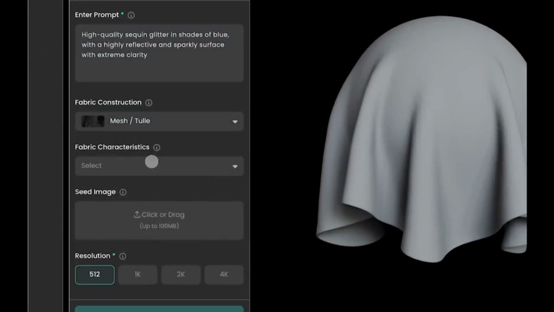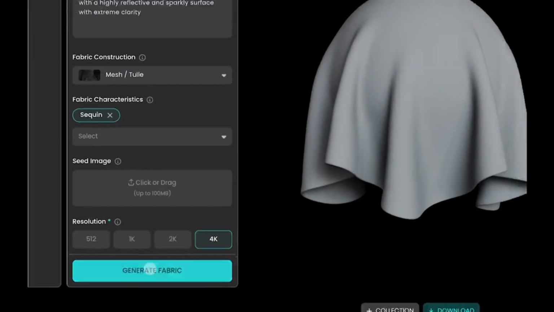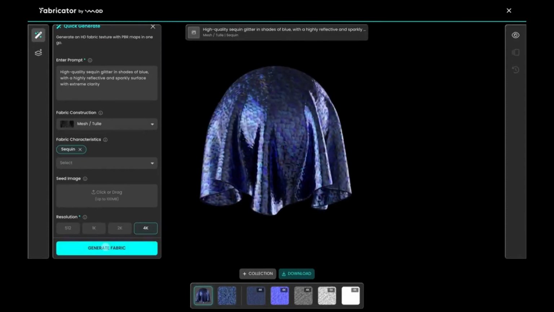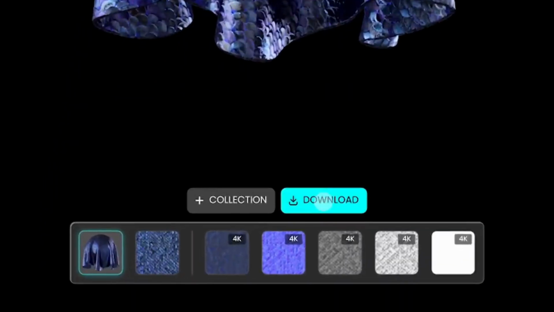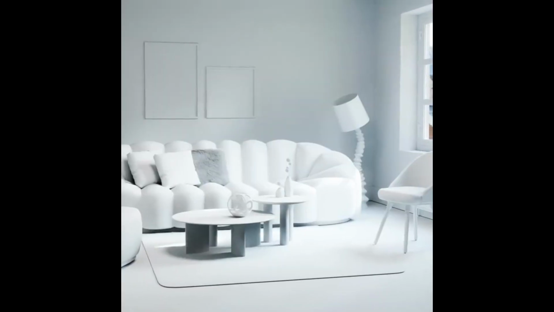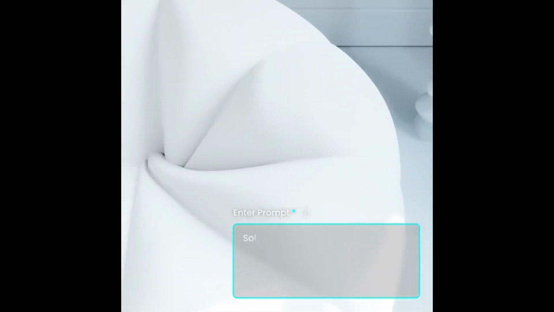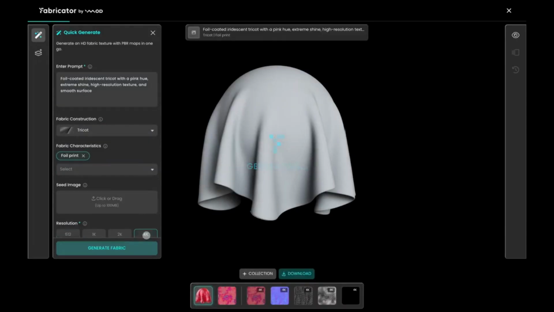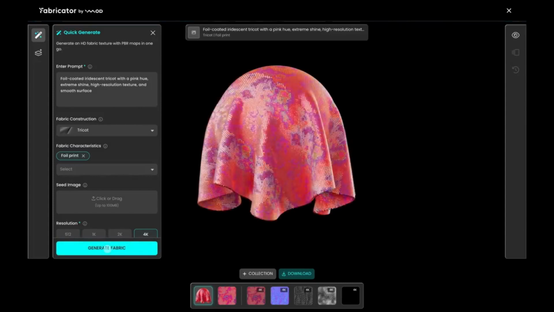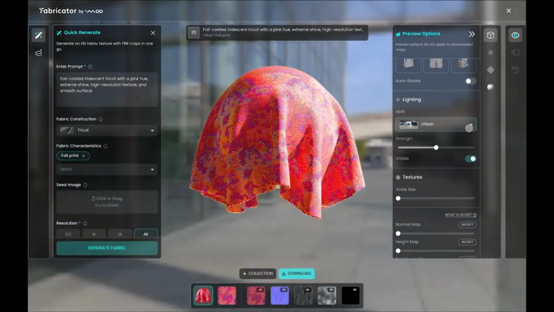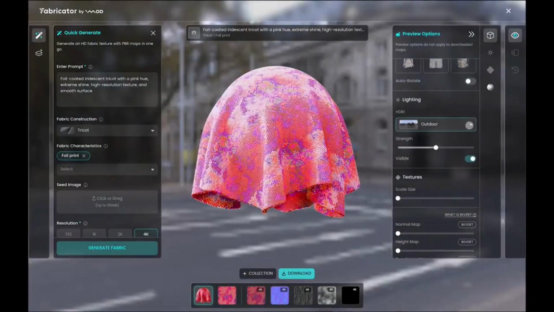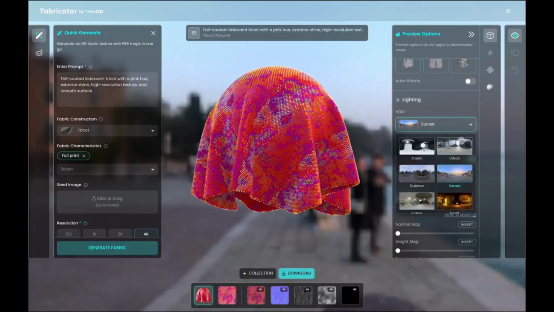Still in the realm of visual AI, let's talk about text-to-textile. That's a tongue twister right there. Type a simple description and design a piece of fabric. It's that simple. Insane, yes, but it's easy. It's called Fabricator. Weave your ideas into reality, unlock your imagination, and create infinite fabric textures with Fabricator. The example here shows how you can design a foil-coated iridescent tricot with the pink hue. The output has extreme shine, high-resolution texture, and smooth surface.